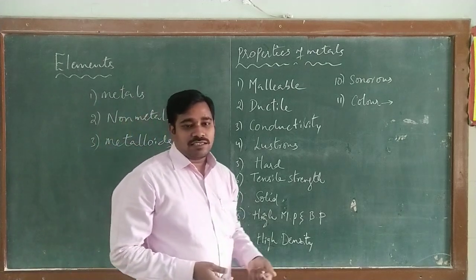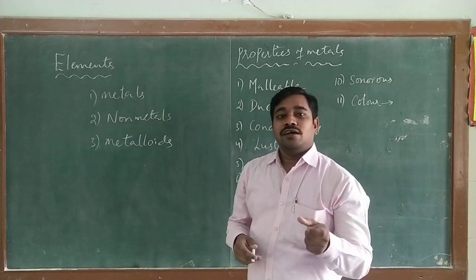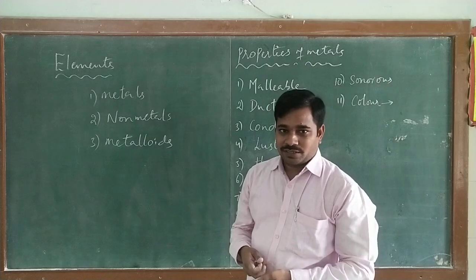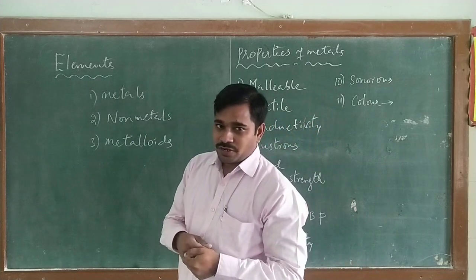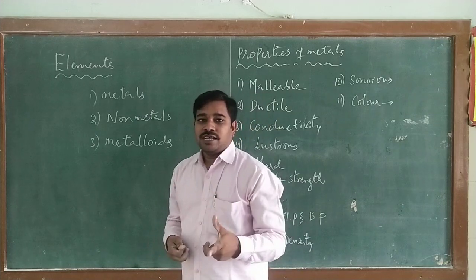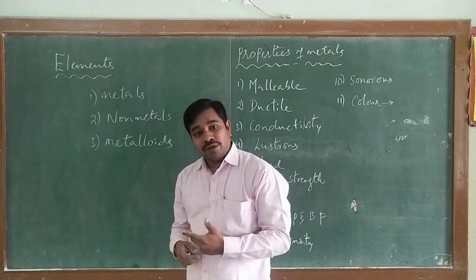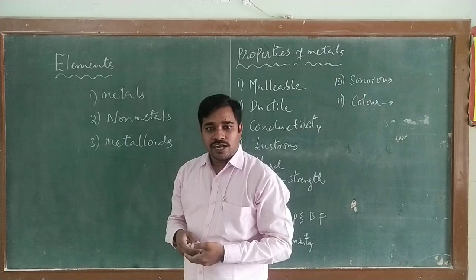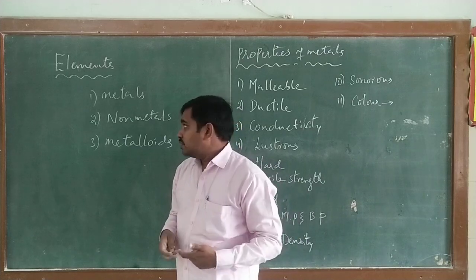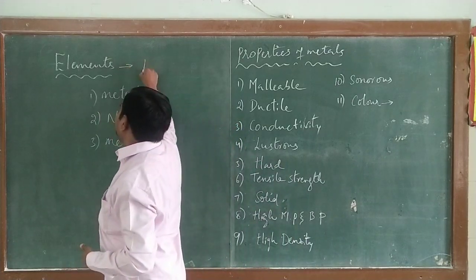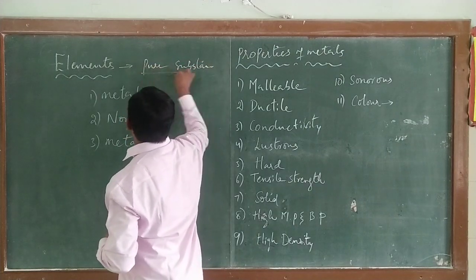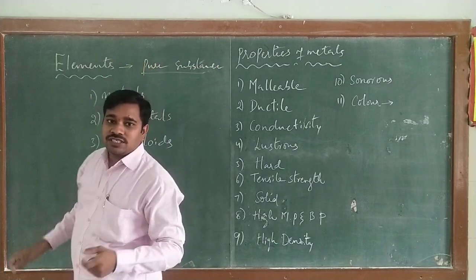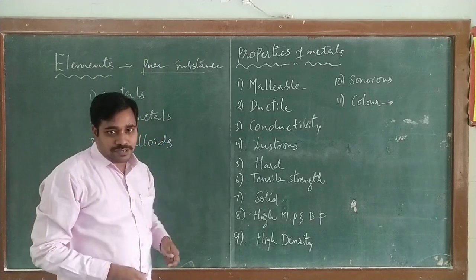Good morning children. In the last class we discussed pure substances and impure substances. In pure substances we discussed elements and compounds. Now in today's class we will discuss elements, how many types the elements are classified into, and what their properties are. You already know that an element is a pure substance. We have already discussed why: because it consists of only one kind of atom.